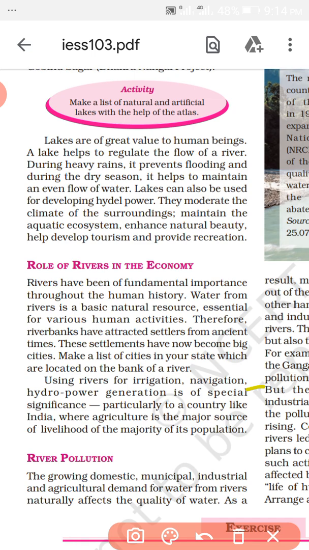The river is useful for irrigation, for navigation, for hydel power generation, and particularly for a country like ours, where agriculture is the major source of livelihood. So obviously the rivers are helpful for irrigation. And the next but not least, what is it?